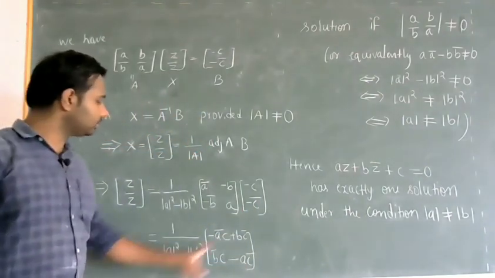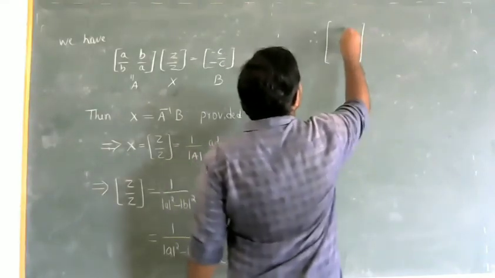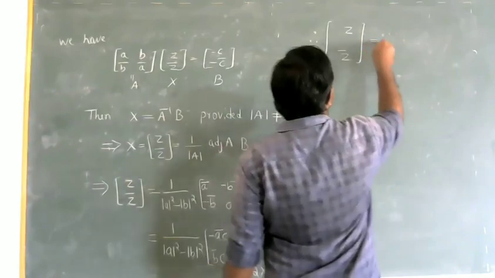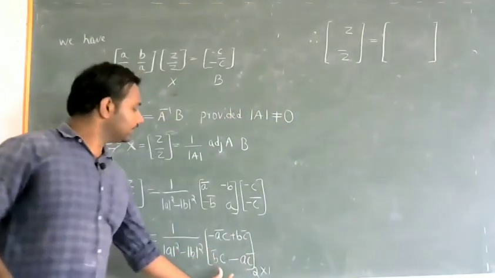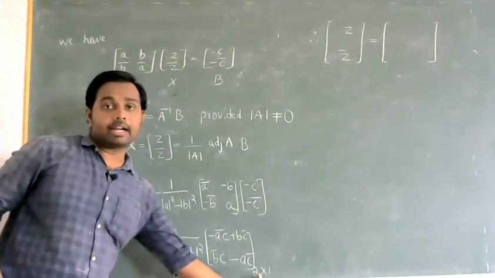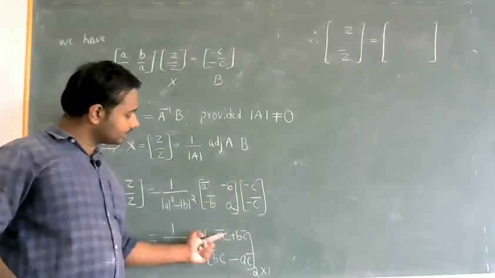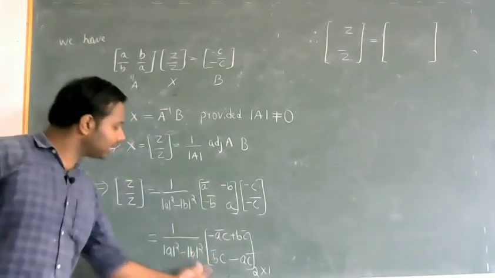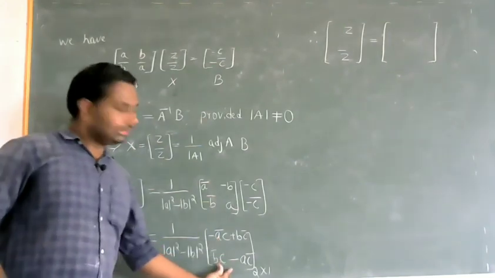Now multiply this constant inside. The matrix Z, Z bar is equal to a matrix. It is a 2 cross 1 matrix, that is 2 rows, single column. So these are the two entries. For this matrix I have to multiply the scalar, so this scalar goes into each of the terms.